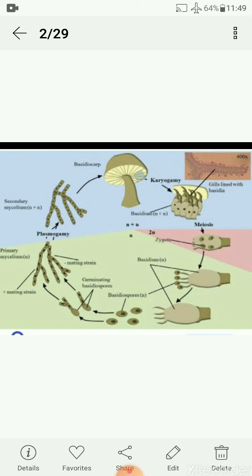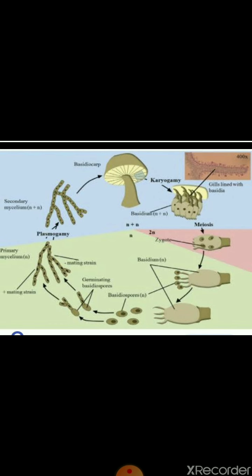Meiosis produces spores, basidiospores are given there. These spores germinate and again form hyphae and form mycelium. So this is the sexual reproductive cycle in fungi. See this: plasmogamy, karyogamy, and then meiosis. These three steps are in sexual reproduction in fungi.